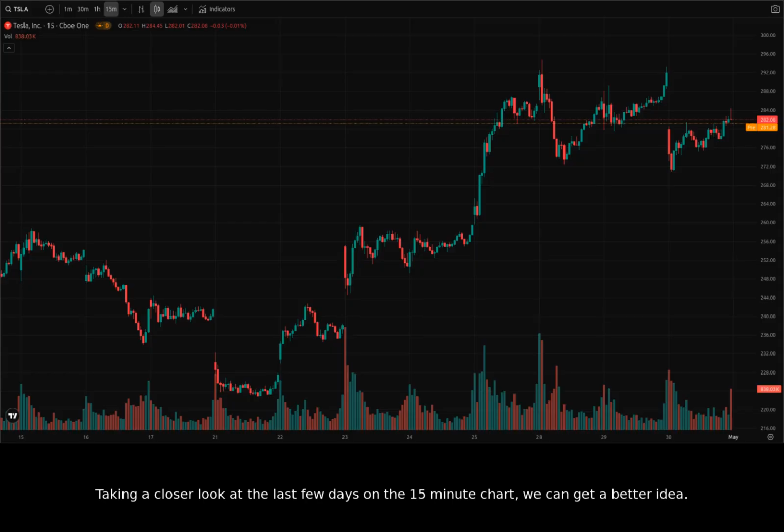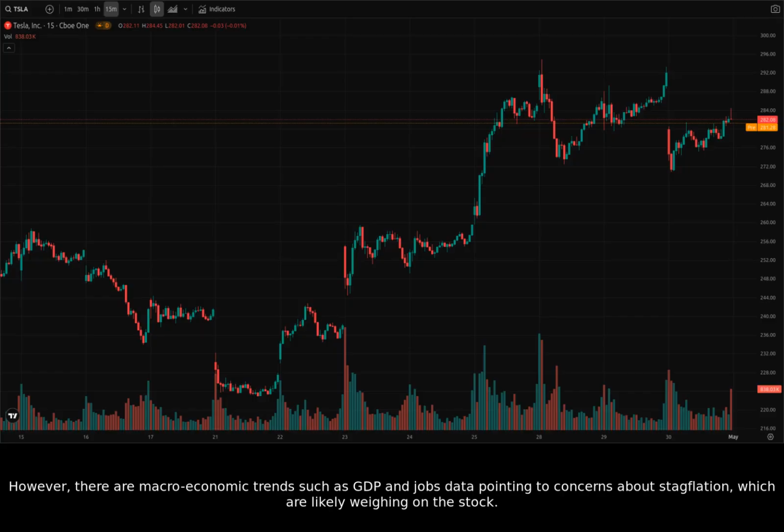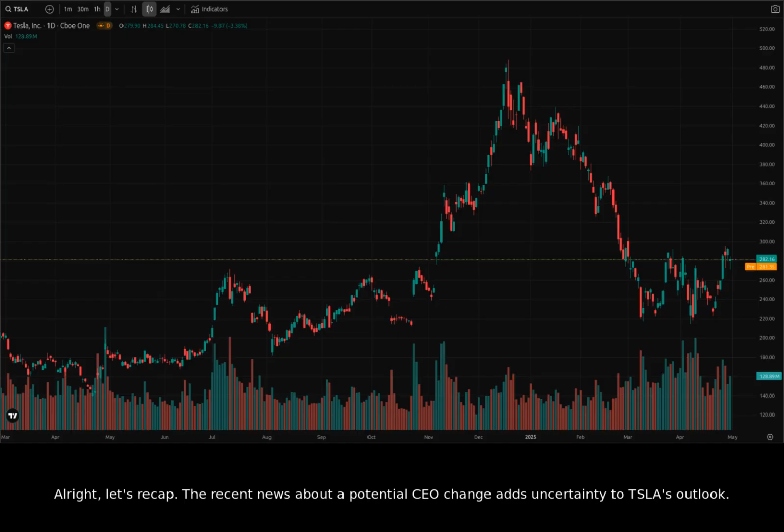Taking a closer look at the last few days on the 15-minute chart, we can get a better idea. At this very moment, the stock seems to be recovering slightly. However, it has been trending downward for about a week now, and it may simply be a small correction. If the stock can break through $282, it might present a good buying opportunity. However, there are macroeconomic trends such as GDP and jobs data pointing to concerns about stagflation, which are likely weighing on the stock. Alright, let's recap.